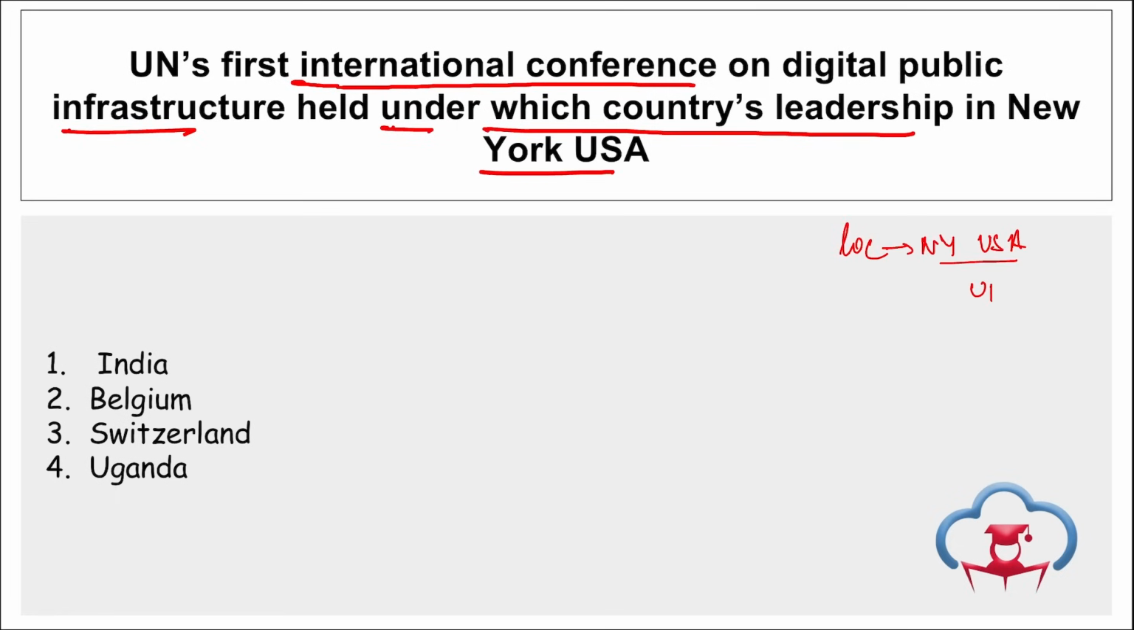This is the headquarters of the United Nations Development Program, right? So here it is under which country's leadership? It is our India's leadership. This first international conference on digital public infrastructure was held in New York, USA. The main aim was that India shared its India Stack initiative, which will encourage nations to understand and develop their own digital public infrastructure.